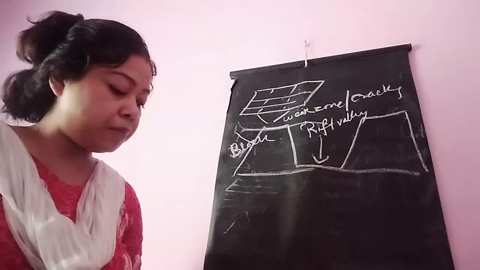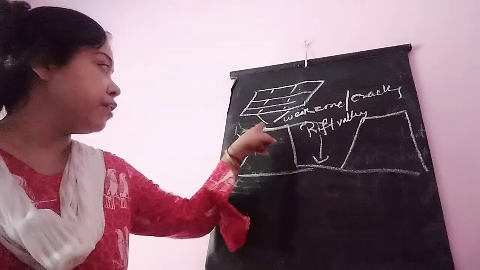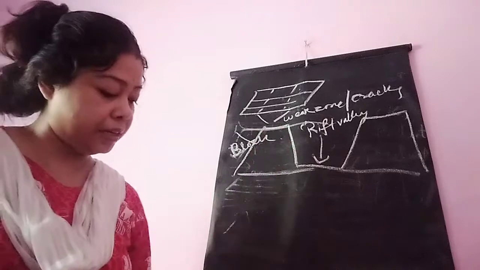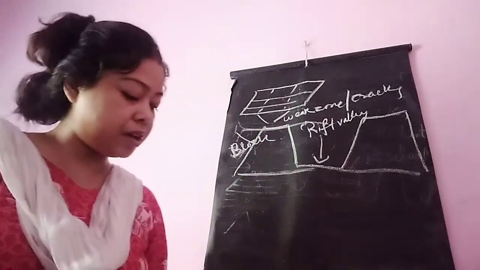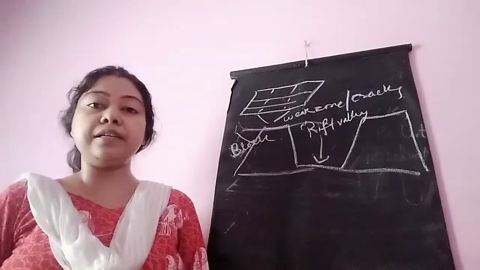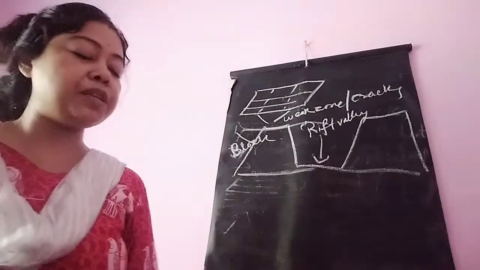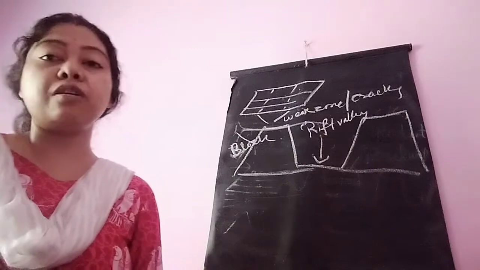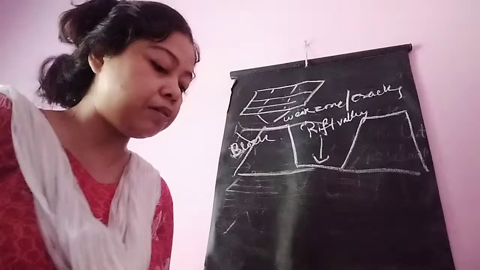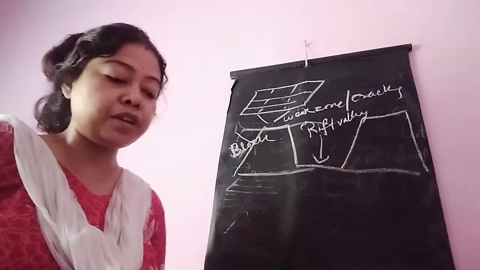Now features of block mountain. A block mountain has a flat top and steep sides. It is always associated with a rift valley. Number 3, block mountains are not high mountains. It is not a lofty mountain. The height is comparatively less than that of the fold mountain. Number 4, the rift valley is between the two mountains, which is the passage of the rivers. Number 5, the sides of the block mountains are exposed to weathering and erosion, so they are modified into sharp edges.